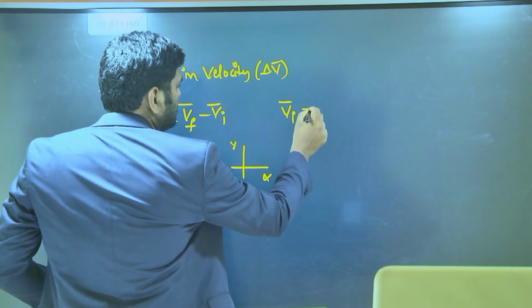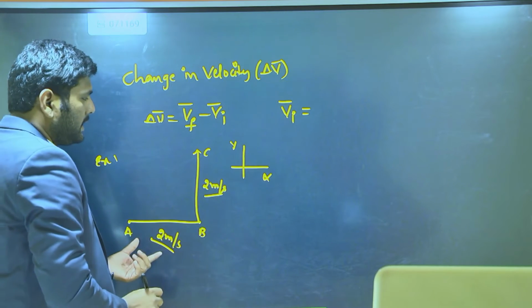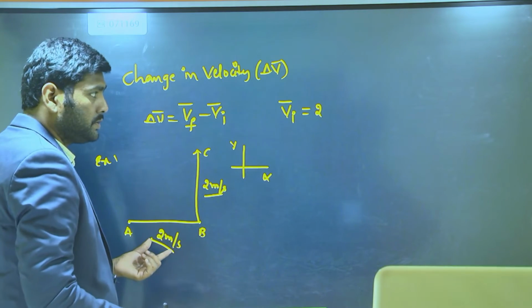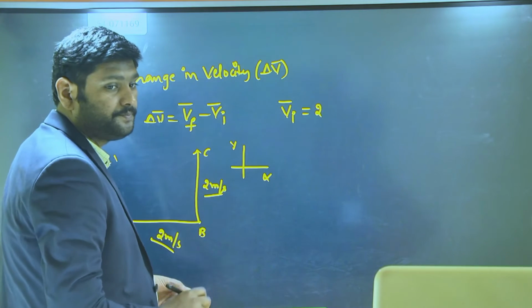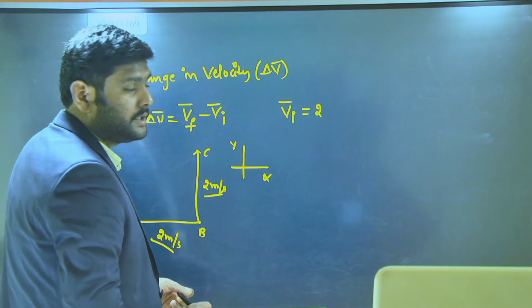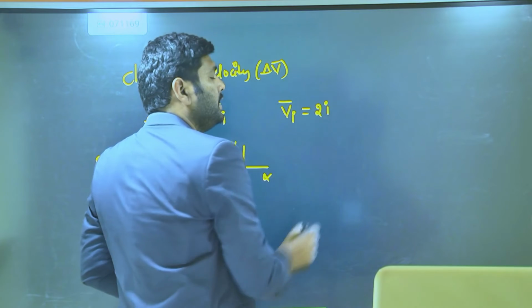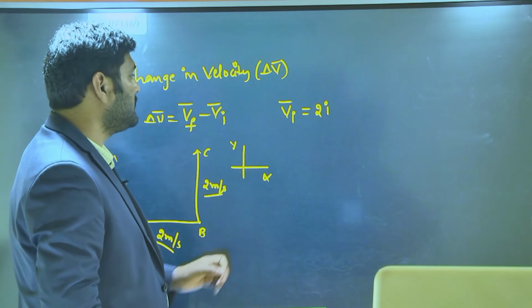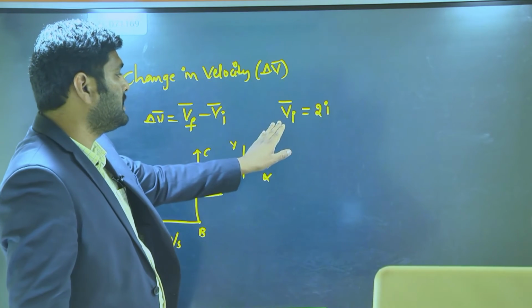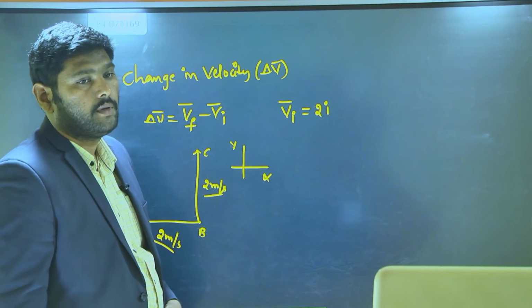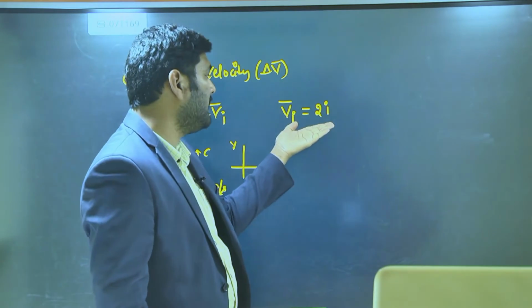What is the initial velocity vector? Initially the magnitude is 2, but which direction is it moving? The x direction. To represent that, we multiply with the unit vector, so the object's initial velocity vector becomes 2i meter per second. Why can we represent it this way?